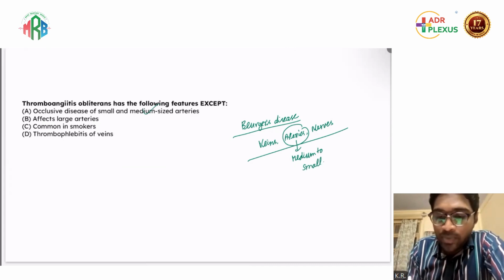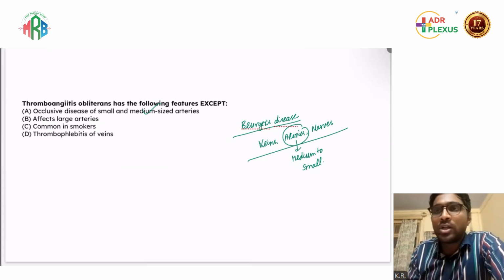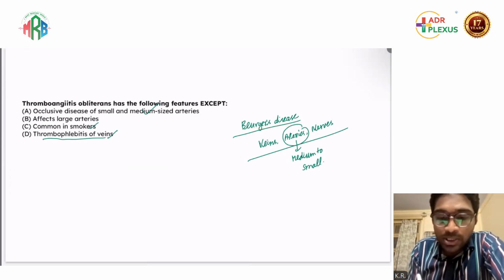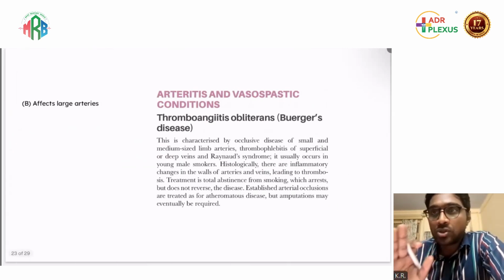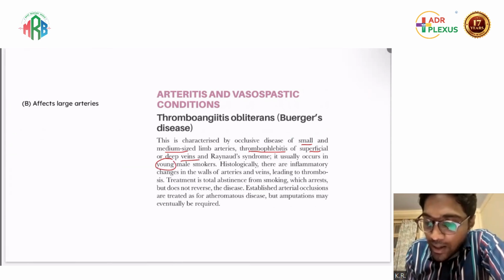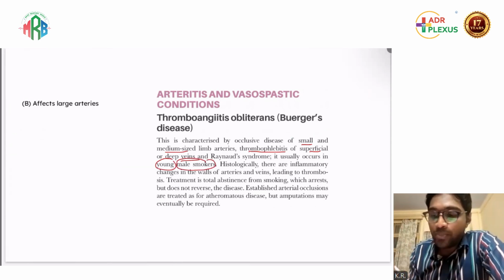So this is right. Smokers, the most common etiology of TAO is always only smokers, young age. And there will be superficial thrombophlebitis. This is also right. So except affects the large arteries will be the correct answer here. Okay, this is also directly from Bailey. This is small to medium sized vessels, thrombophlebitis of the superficial veins, and young male smokers. Very, very important point.